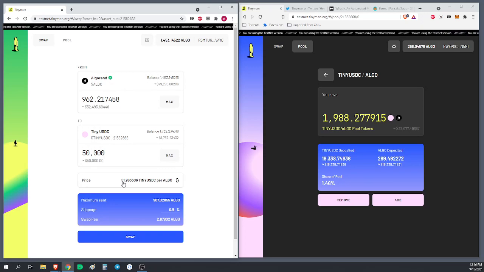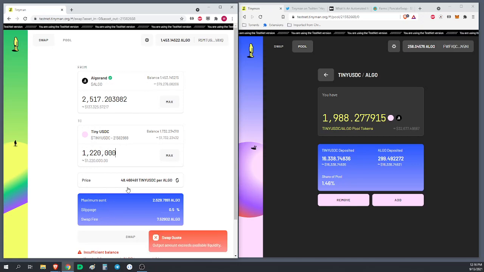You can never completely drain the liquidity out of the pool because the price will keep going up to infinity. I can't just add another 0 here because there's not that much liquidity in. But here, let's see. I think there's 122,000. So see, as we go up here, 122 is 54, 1,220 is 54, 12,000 is 53, 122,000, then it gets down to 48.